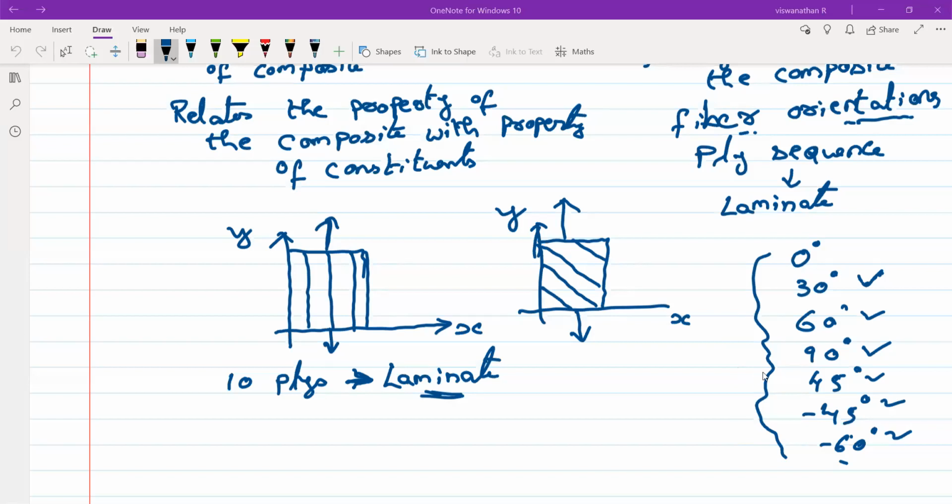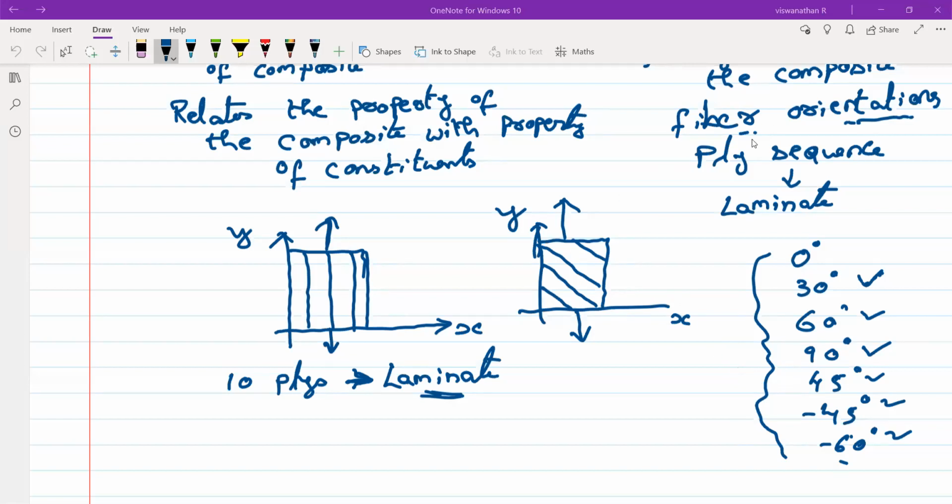What do you do in mechanics of materials? The same thing you do in mechanics of composite materials. In mechanics of materials, you talk about stress strain relations and all these things, right? So here also we talk about those things so that we get to know what is the stress acting on the composite material, for this particular laminate.